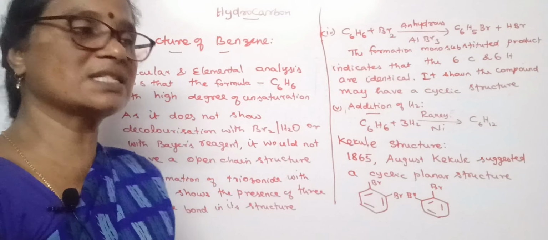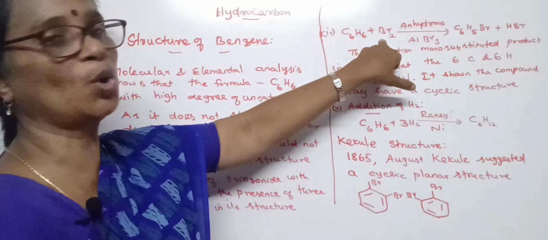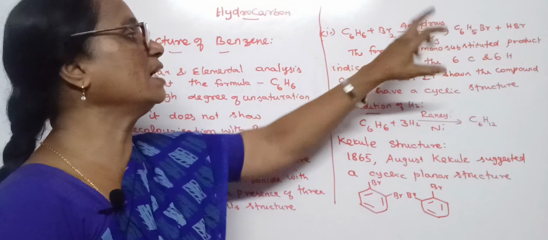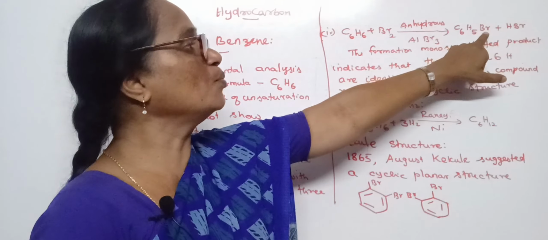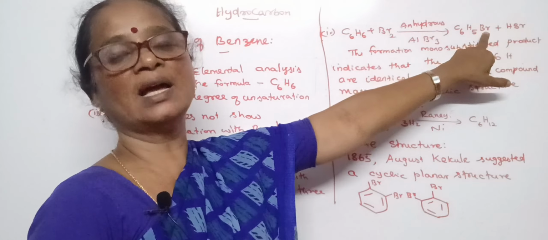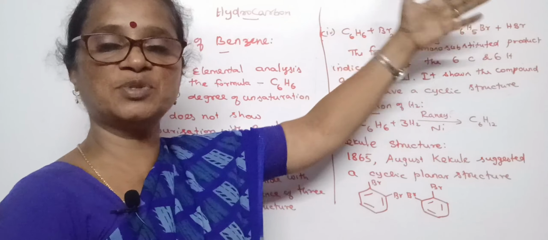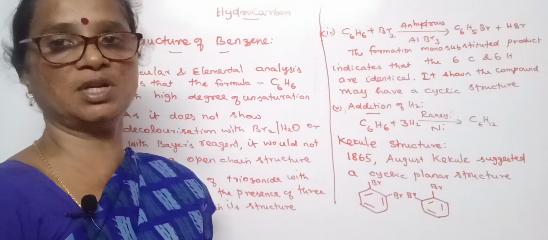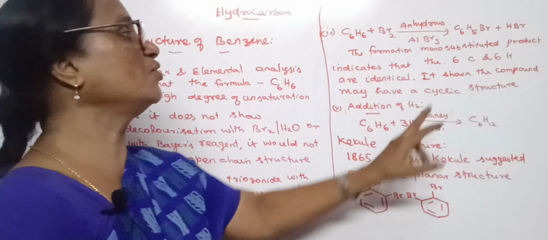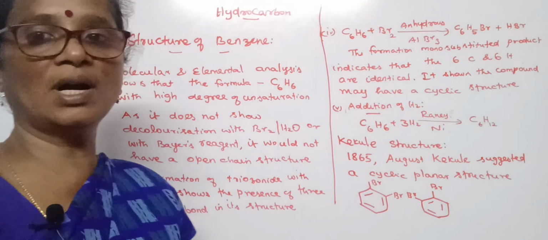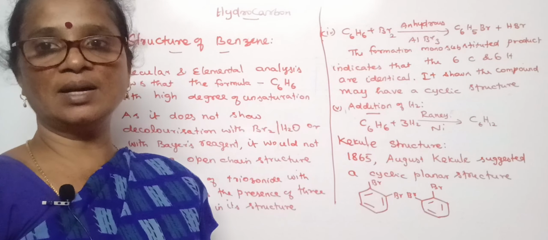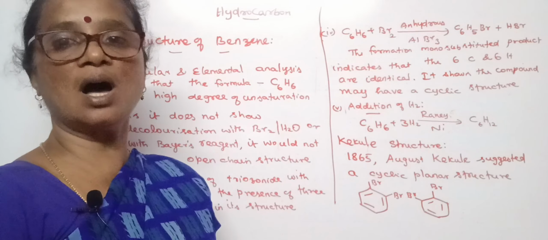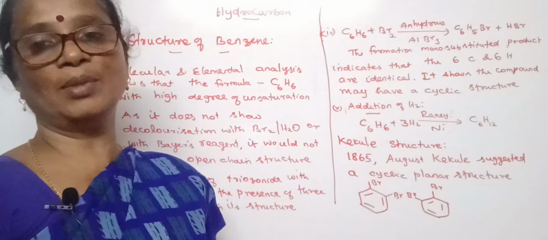Instead, it shows substitution reaction with bromine in presence of anhydrous aluminium bromide, and it forms only the mono substituted product. It doesn't form either di substituted or poly substituted products. As it forms only a mono substituted product, it suggests that all the 6 carbon atoms and hydrogen atoms are in an identical manner.